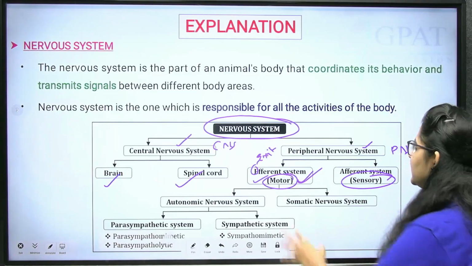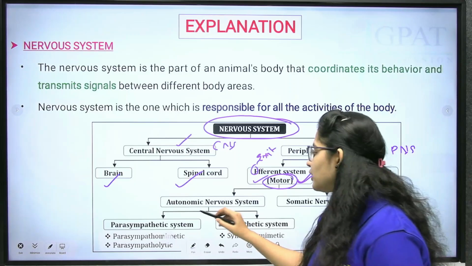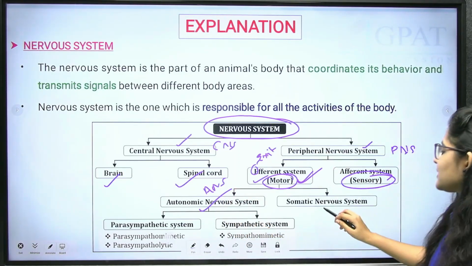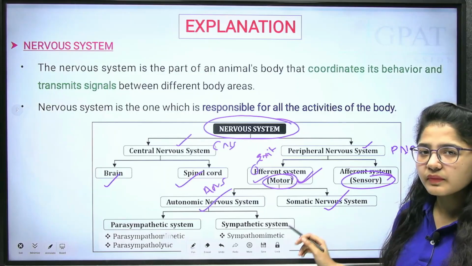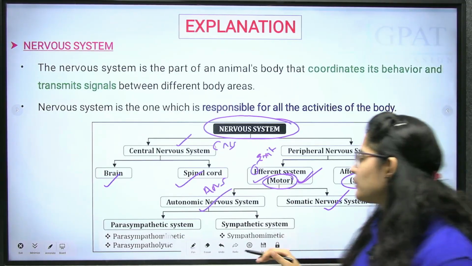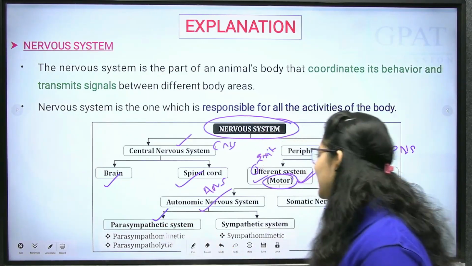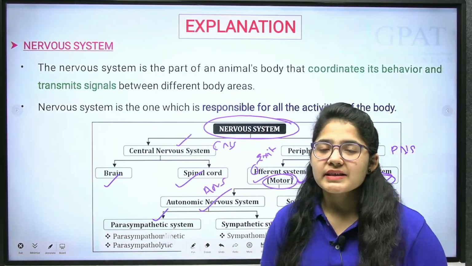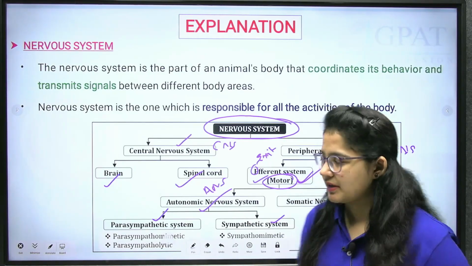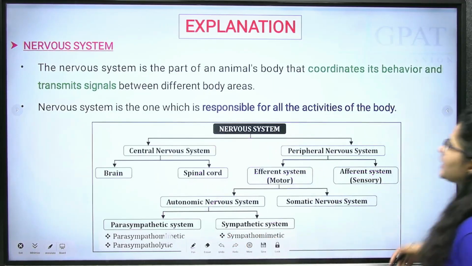Clear? This motor nerve is now divided into two types: the autonomic nervous system, named as ANS, and the somatic nervous system, named as SNS. This autonomic nervous system is sub-classified into parasympathetic and sympathetic. One is the rest and digest condition, another is the fight and flight condition. Clear? Okay. Now, let's move on to the next question.